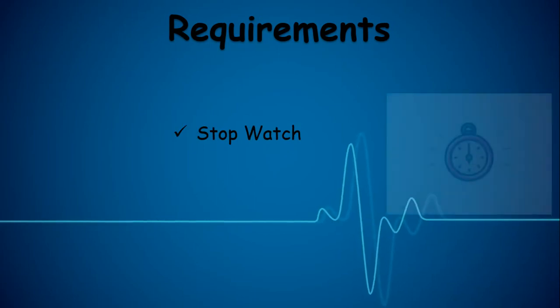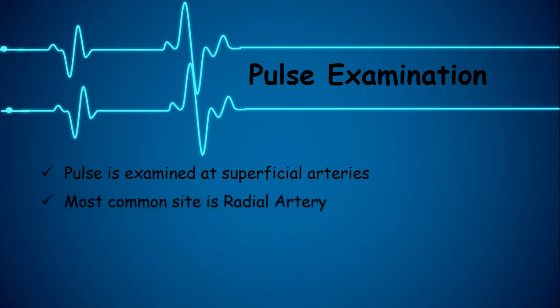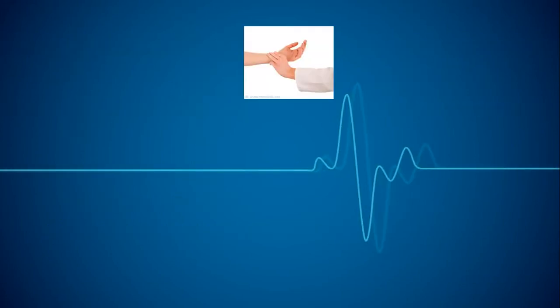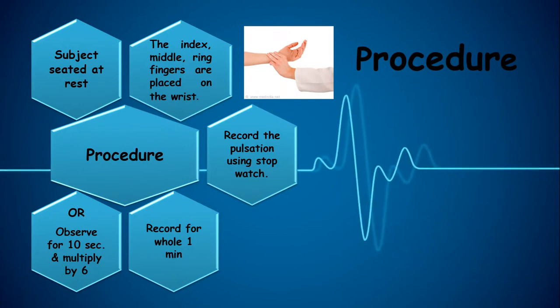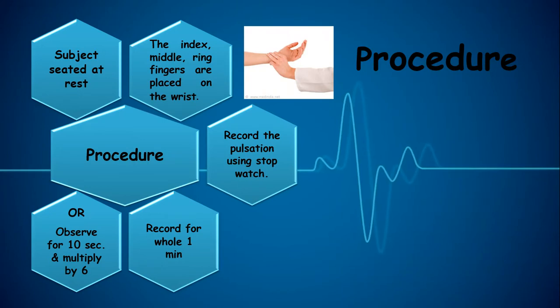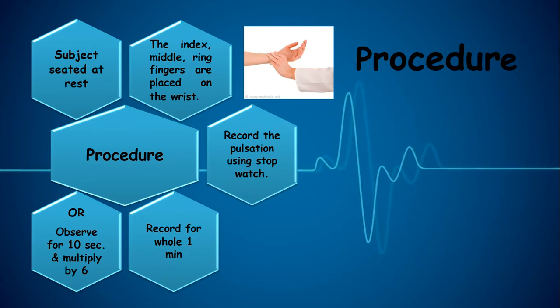The requirement is a stopwatch. For pulse examination, the pulse is examined at superficial arteries. The most common site is the radial artery. It can be compressed against the bone. Next one is the procedure. First, the subject is seated at rest. The index, middle, and ring fingers are placed on the wrist. Record the pulsation using the stopwatch.